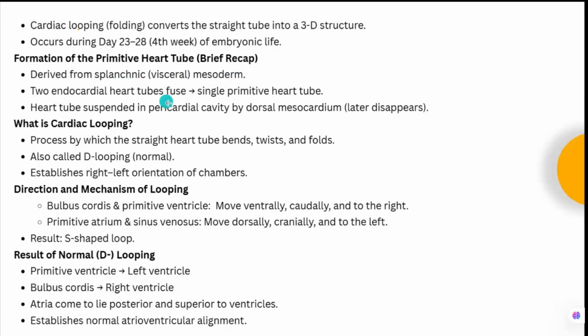There are two endocardial heart tubes. Initially, they will fuse and will form the single primitive heart tube. The heart tube is suspended in the pericardial cavity by the dorsal mesocardium. Later on, it will disappear.